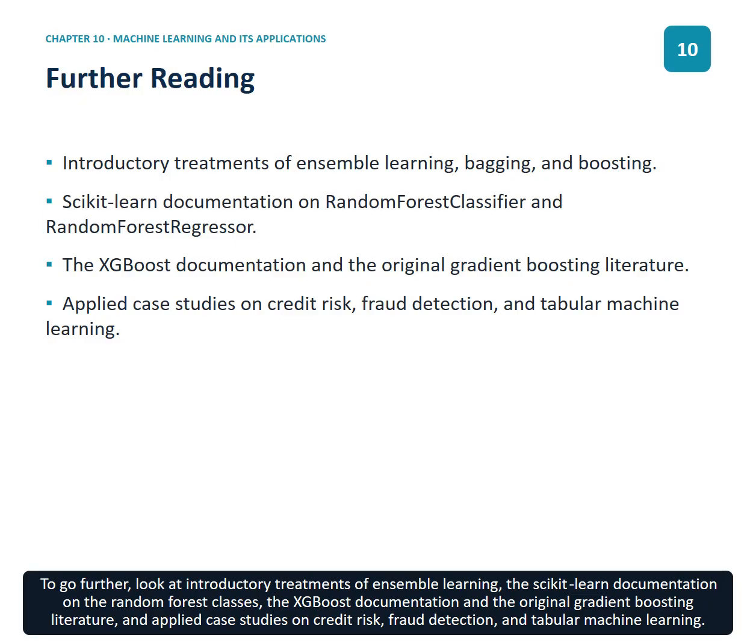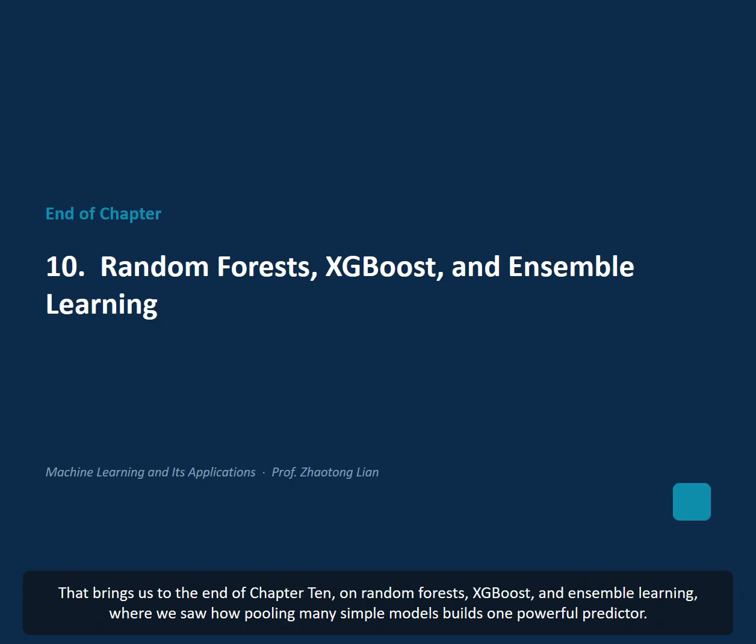To go further, look at introductory treatments of ensemble learning, the scikit-learn documentation on the random forest classes, the XGBoost documentation, the original gradient boosting literature, and applied case studies on credit risk, fraud detection, and tabular machine learning. That brings us to the end of Chapter 10 on random forests, XGBoost, and ensemble learning, where we saw how pooling many simple models builds one powerful predictor.